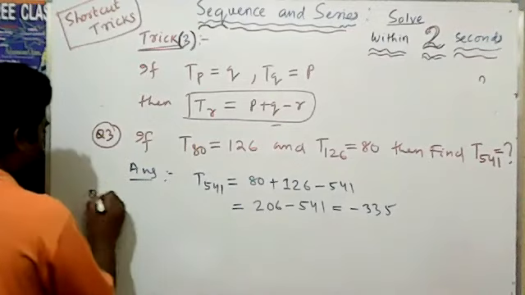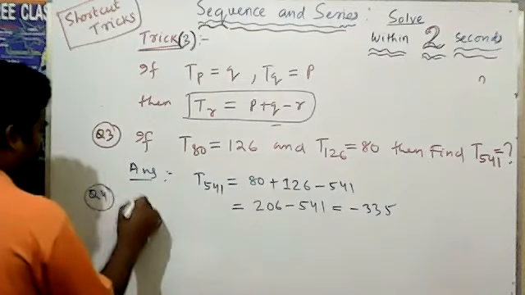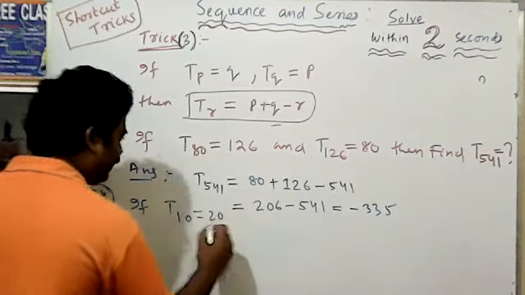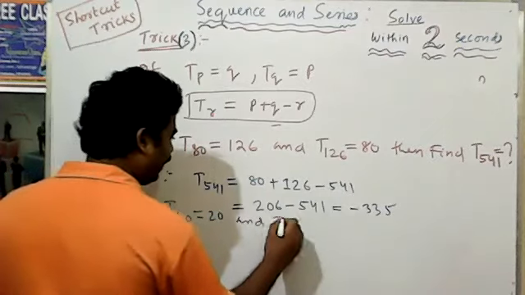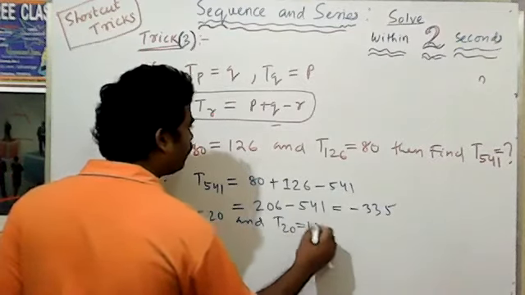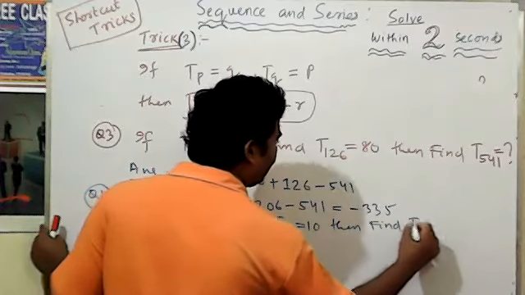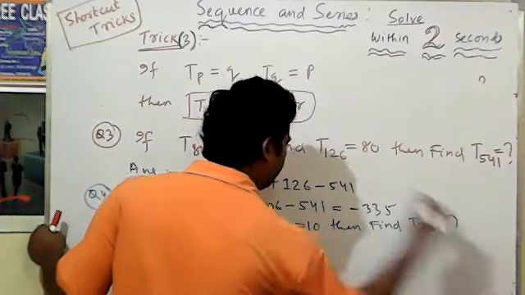Just like question 4: if T10 is equal to 20 and T20 is equal to 10, then find T30, what is the value?